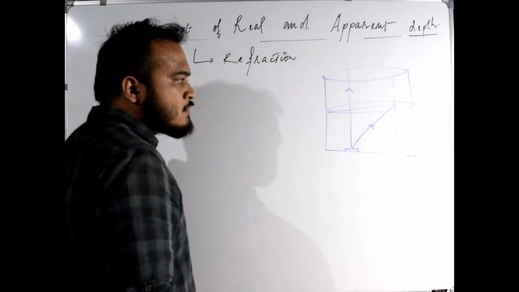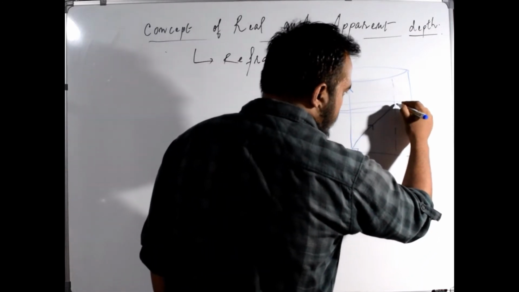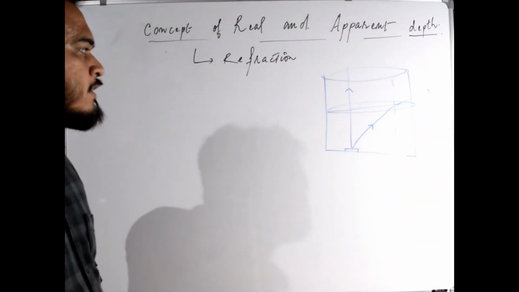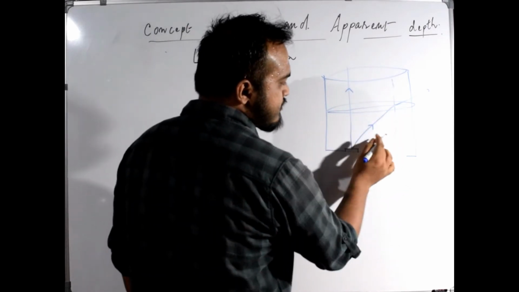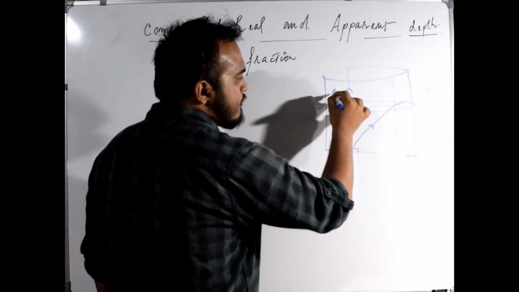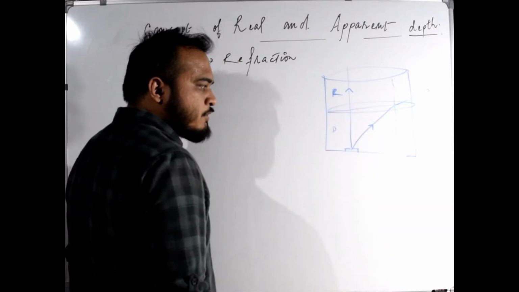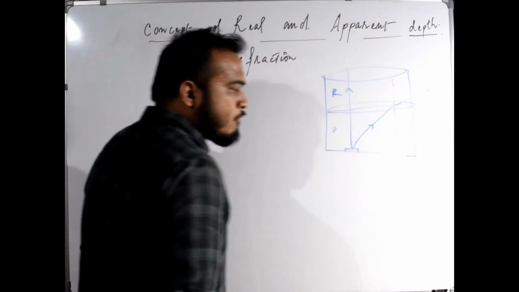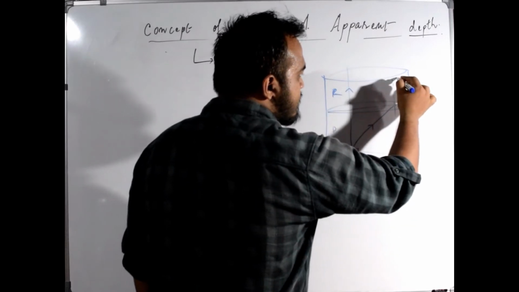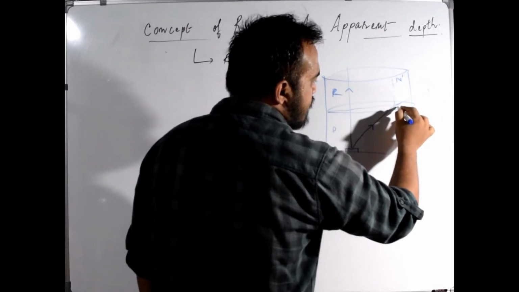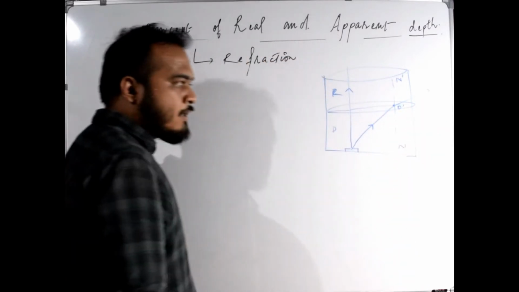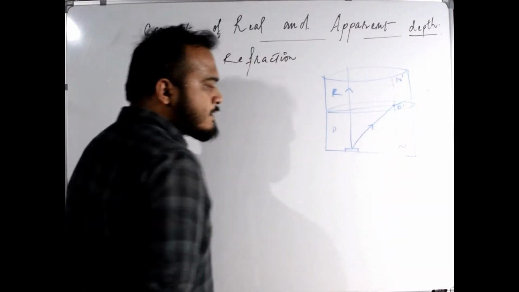So let us see how this occurs. Suppose this ray has moved in this direction after refraction, because this is the denser medium and this is the rarer medium. This ray will move away from the normal. This is the normal. Let us say this point is O dash, and this point is N dash. So N dash, O dash, N is the normal.